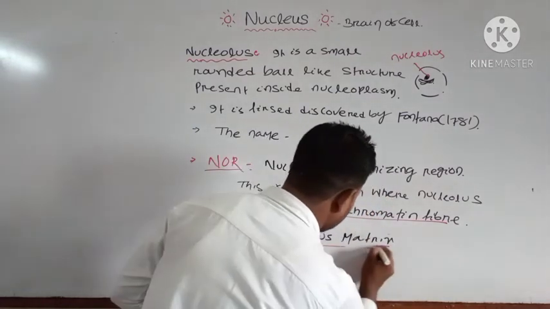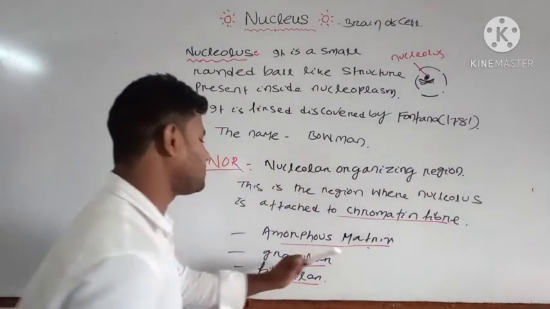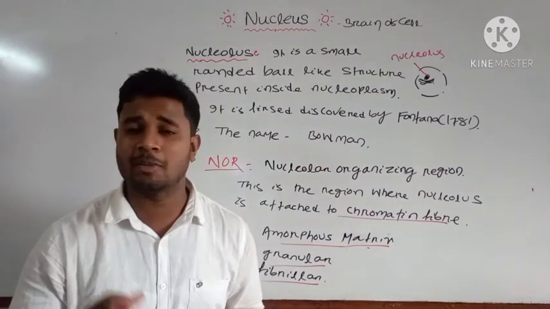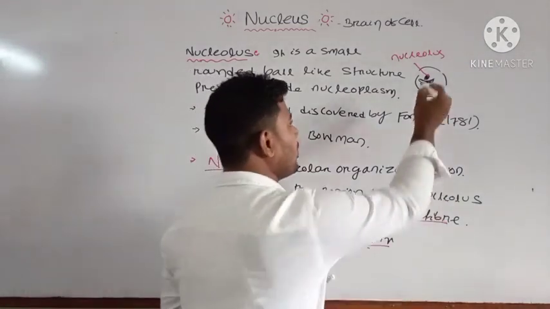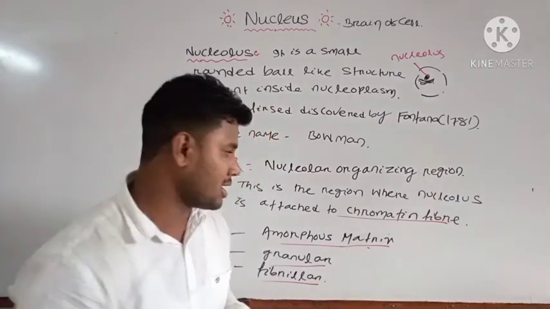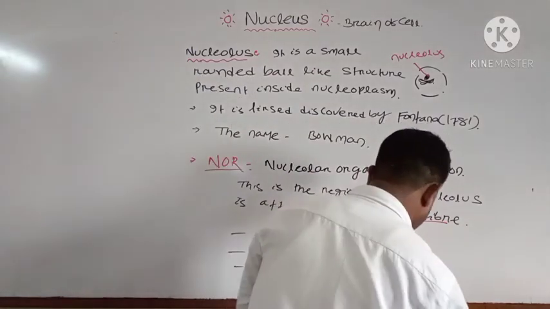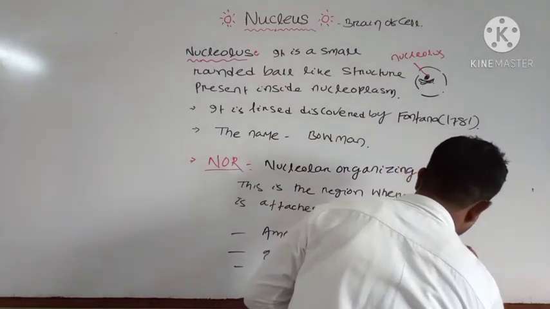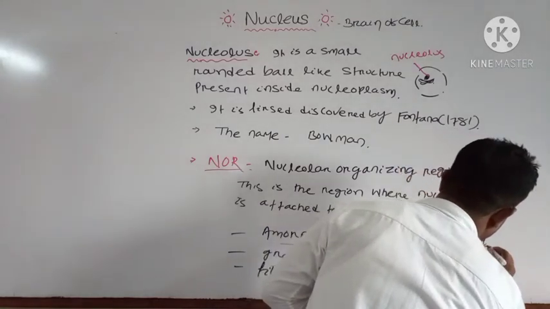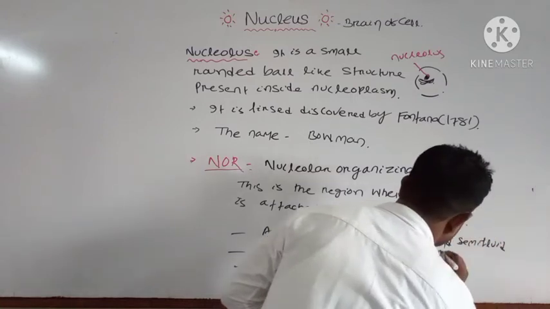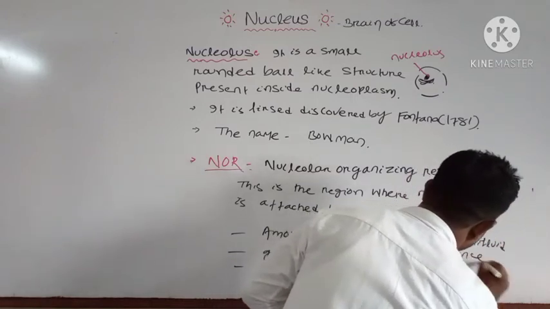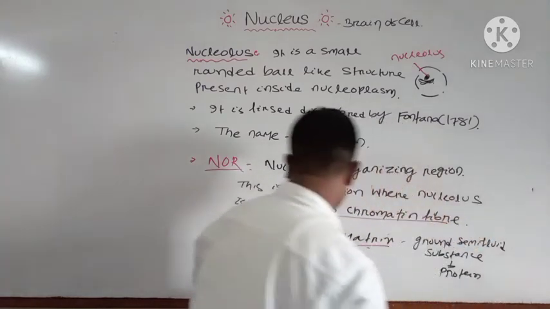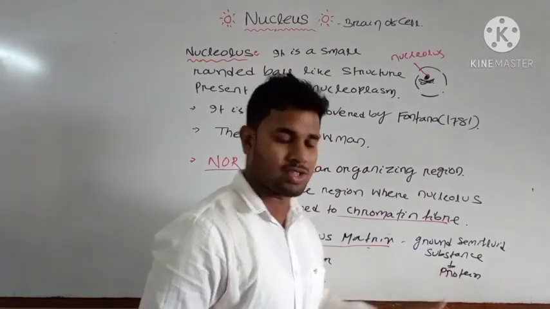Then the granular region and fibrillar region. What is the amorphous matrix? It is the inner fluid or inner matrix of your nucleolus, the fluid present inside your nucleolus. It is the ground semi-fluid substance. Mostly it has protein structures. What is the component of your amorphous matrix? That is, it has protein structures.